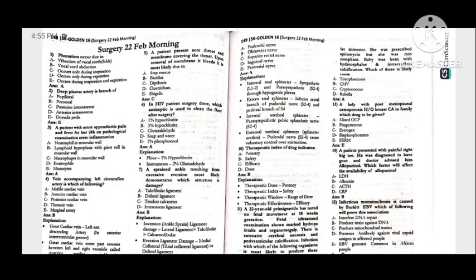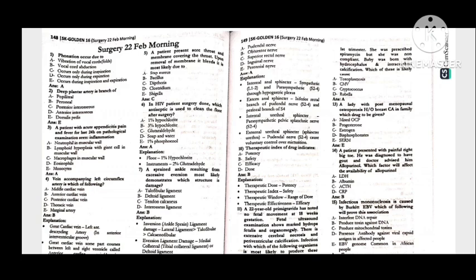So I am starting SK16 Surgery, 22 February morning paper. Question number 1, phonation occurs due to alpha vibration of vocal cords. Second, deep plantar artery is the branch of dorsalis pedis. Third, a patient with acute appendicitis, pain and fever for the last 24 hours, in the pathological examination seen inflammation, that is alpha neutrophils in the muscular wall.